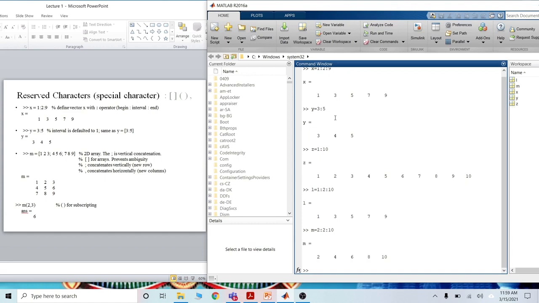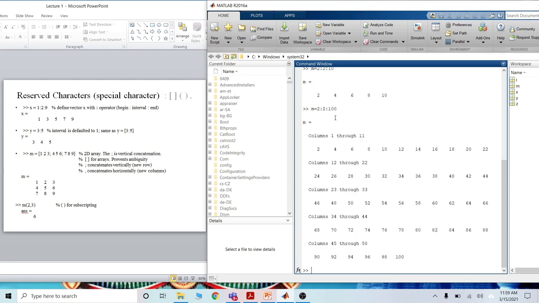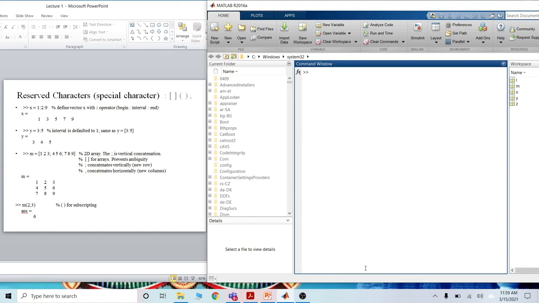You can also write starting from 2 up to 100, as large as 100. This gives 2 4 6 8 10 12. Now I am clearing the command window with CLC, and clearing the workspace also.